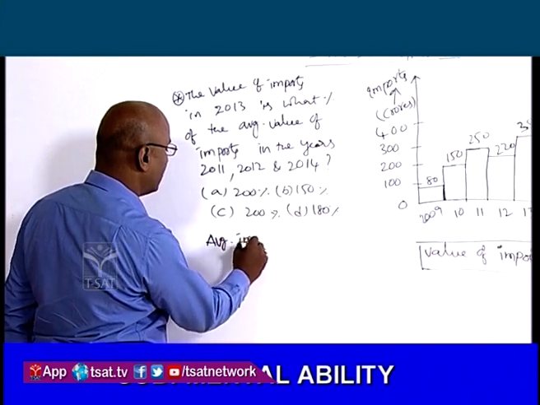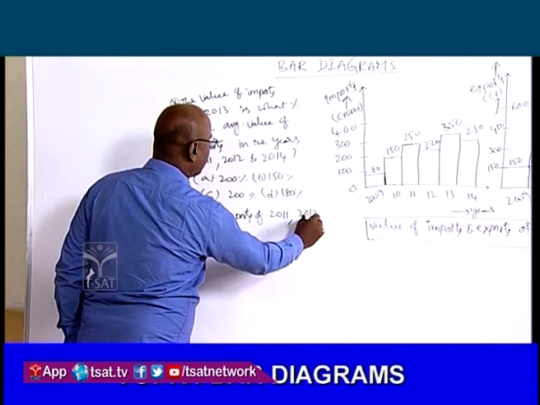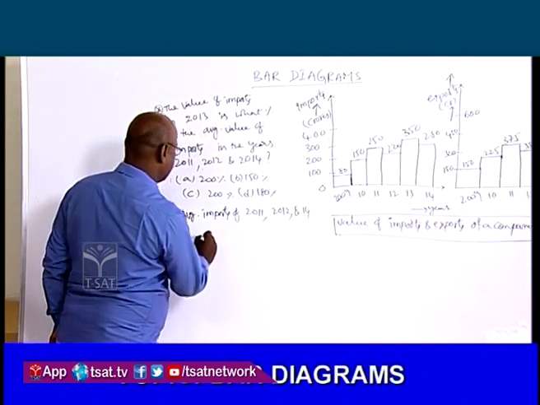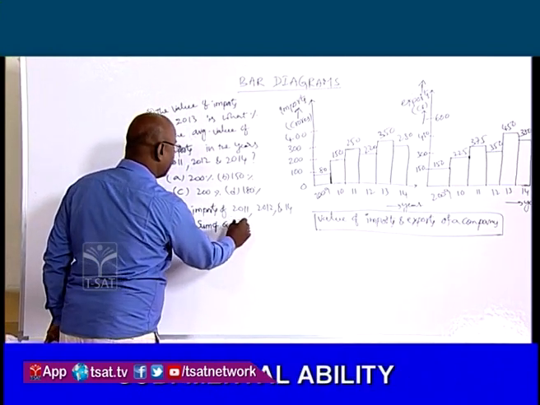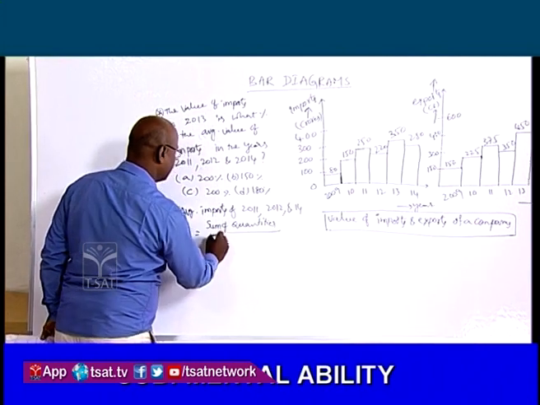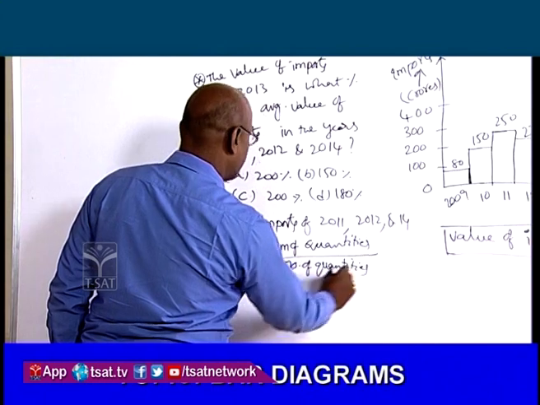Average imports of 2011, 2012 and 14, that is equal to, average is equal to sum of quantities by number of quantities.